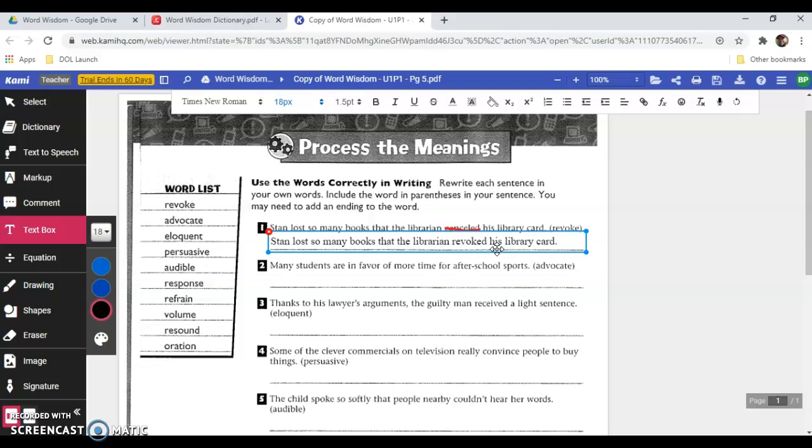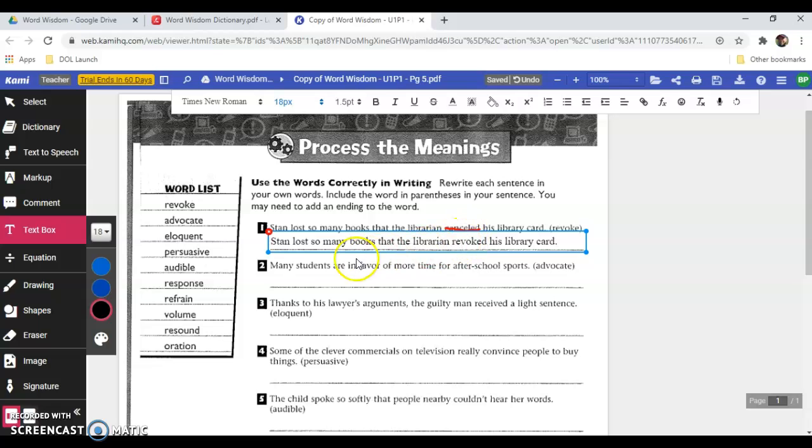Now you may be saying, Mr. Price, the word is revoke, and you put revoked, and that's okay. Please notice the directions up at the top that says you may need to add an ending to the word to make it fit into the sentence properly. So please make sure that you're attending to that.